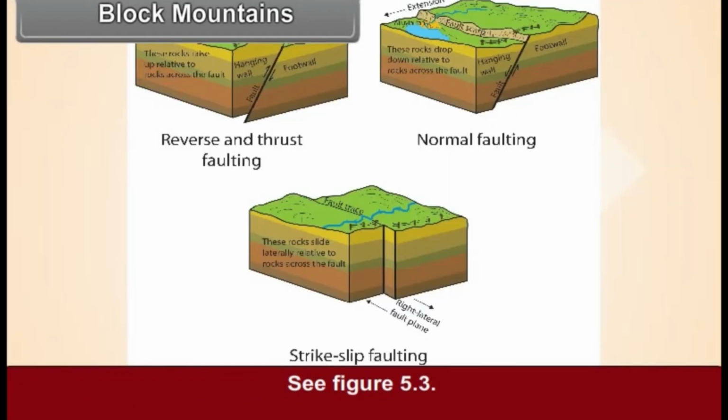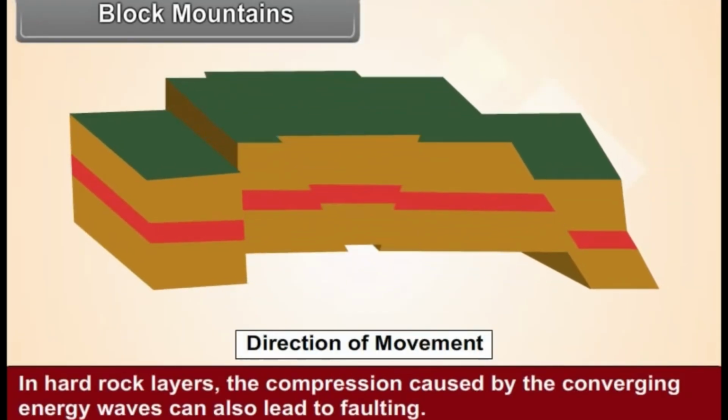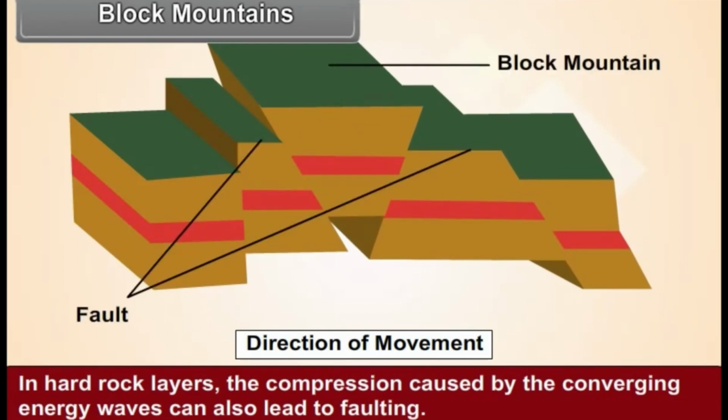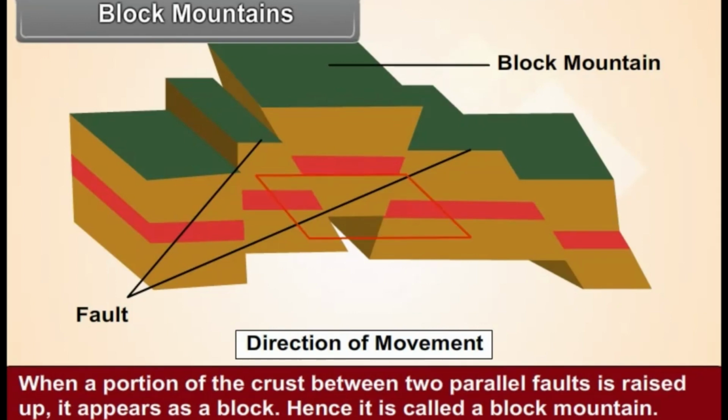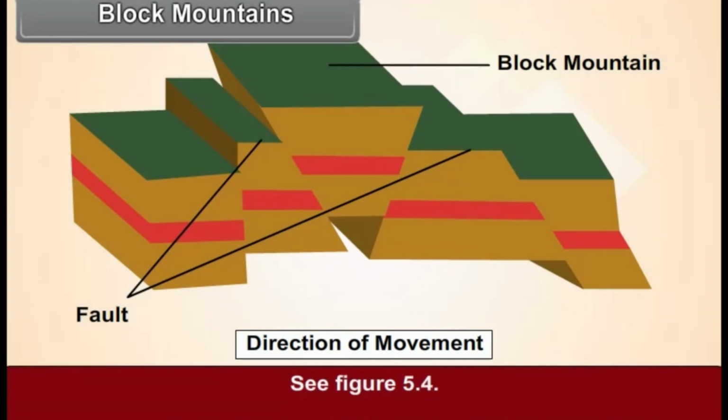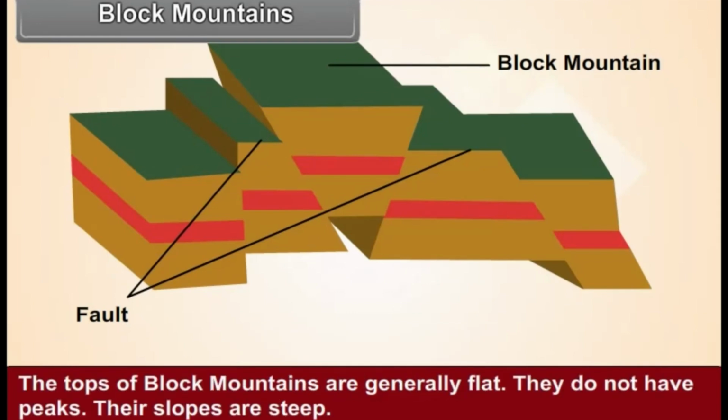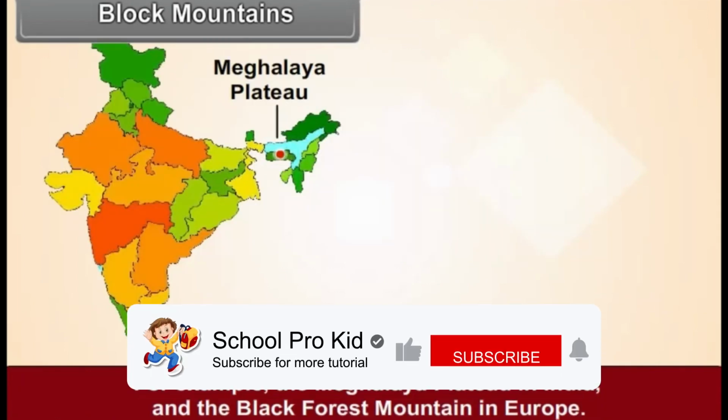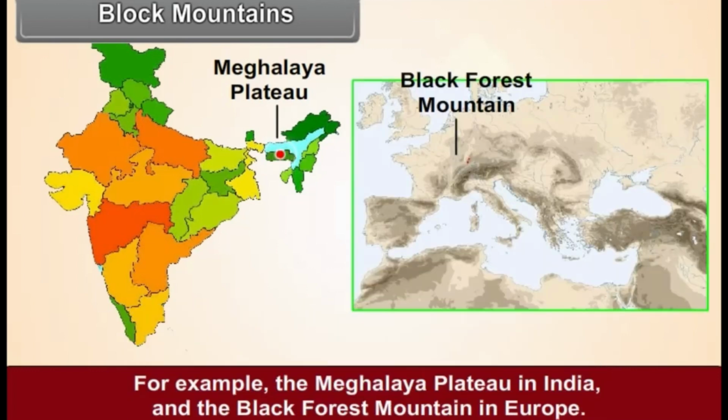See figure 5.3. In hard rock layers, the compression caused by the converging energy waves can also lead to faulting. When a portion of the crust between two parallel faults is raised up, it appears as a block. Hence, it is called a block mountain. See figure 5.4. The tops of block mountains are generally flat. They do not have peaks. Their slopes are steep, for example, the Meghalaya Plateau in India and the Black Forest Mountain in Europe.